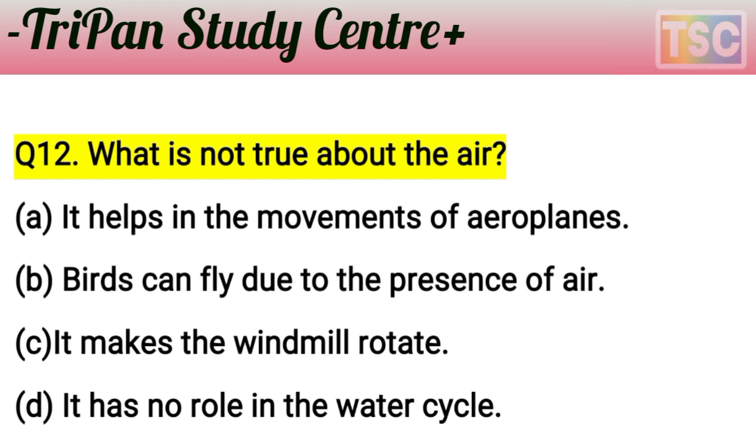A, it helps in the movement of aeroplane, that is a correct statement. B, birds can fly due to the presence of air, that is true. And it makes the windmill rotate is also true. But the last statement says it has no role in the water cycle, while air plays the biggest role in the water cycle as water vapor rises to form a cloud. It means statement D is wrong, not true. That means option D is the correct answer for this question.